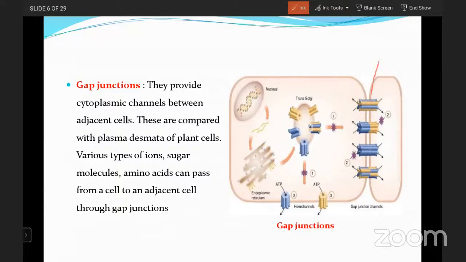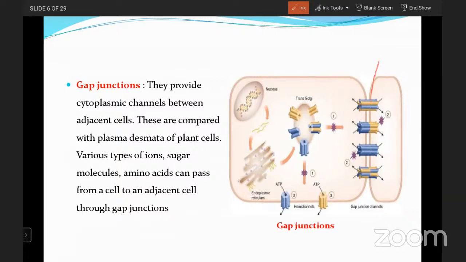And these are compared with the plasmodesmata of plant cells. So usually in plants, the plasmodesmata are the parts which are able to supply particles from one cell to another cell. Just like here also, the gap junctions, which are cytoplasmic channels between two adjacent cells, are useful for the transfer of various types of ions, like sugar molecules and amino acids, and pass from a cell to an adjacent cell.